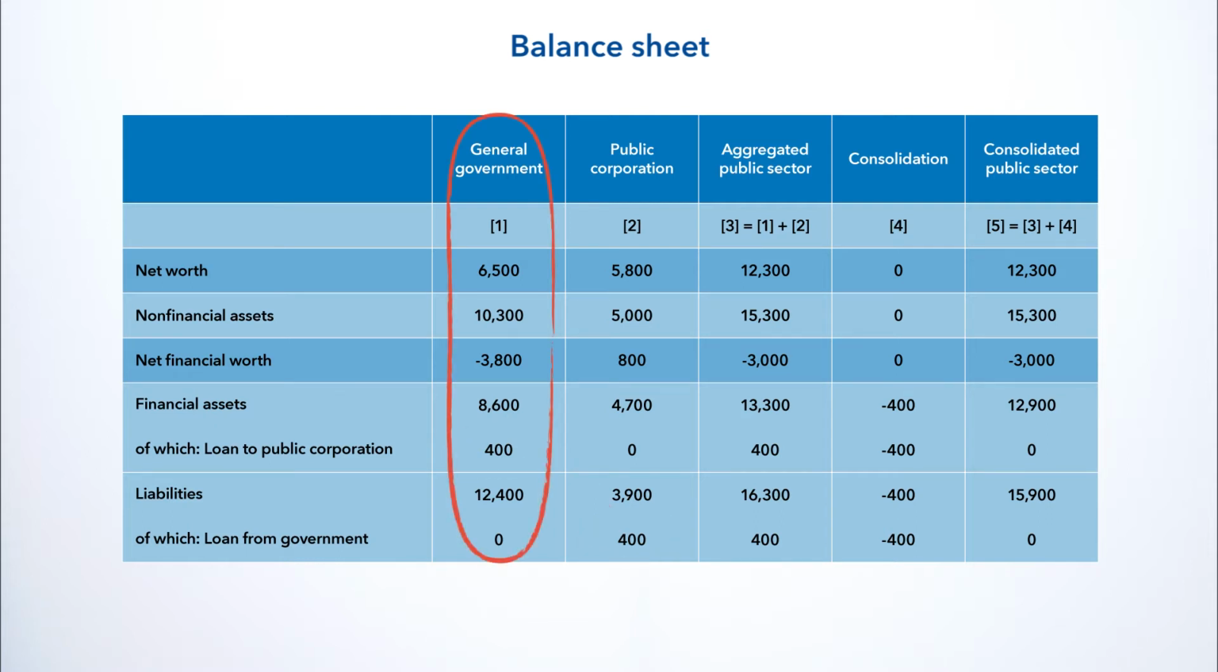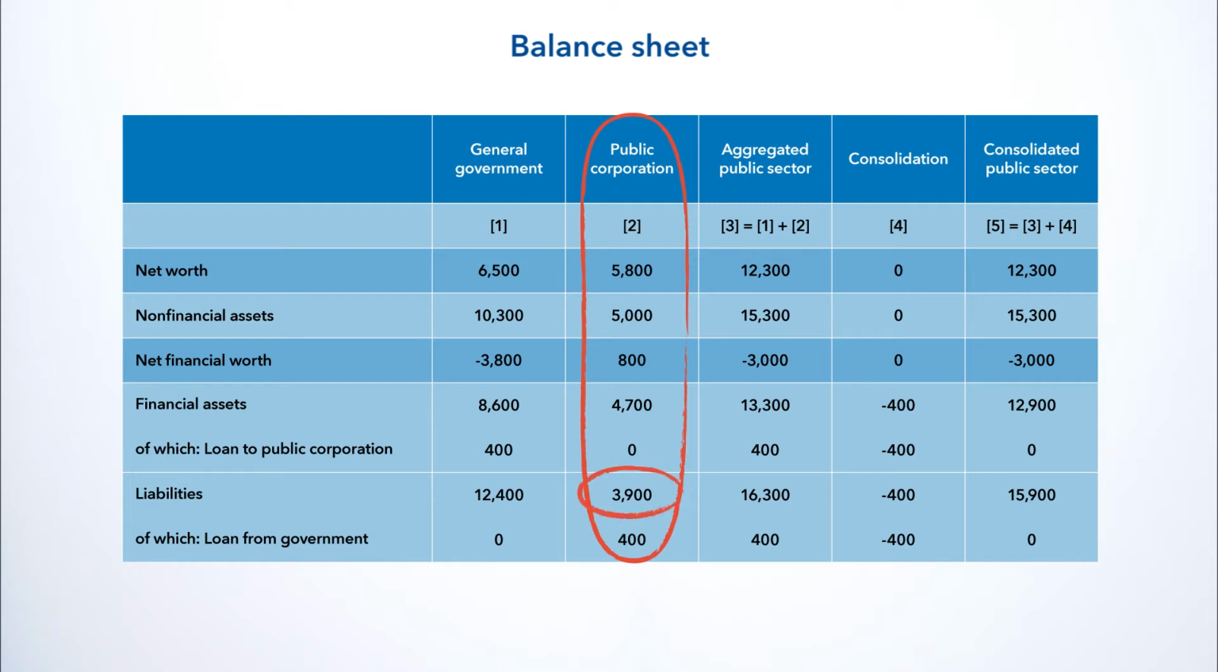If we consider only the balance sheet of the general government, its net worth is 6,500 and its net financial worth is minus 3,800. We do not eliminate the 400 that government lent to the public corporation because we are only looking at general government's balance sheet. Similarly, if we look only at the public corporation's data, it has total liabilities of 3,900. This includes the loan of 400 from government, which we do not eliminate.